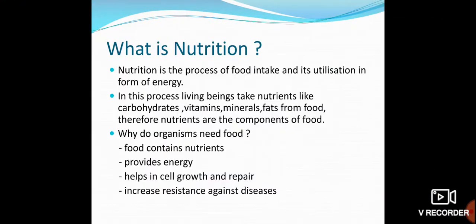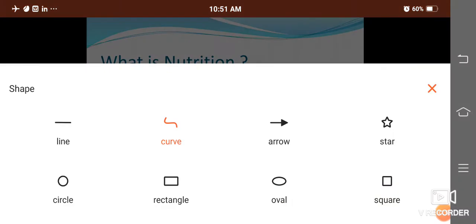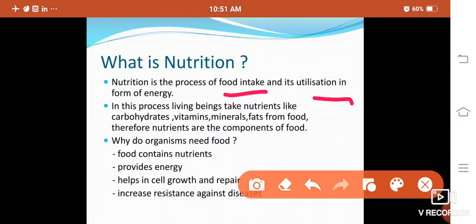So here is the definition of nutrition, which we have already discussed in the first chapter. Nutrition is the process of food intake and its utilization in the form of energy. In this process, living beings take nutrients like carbohydrates, vitamins, minerals, fat from food, and therefore nutrients are the components of food.